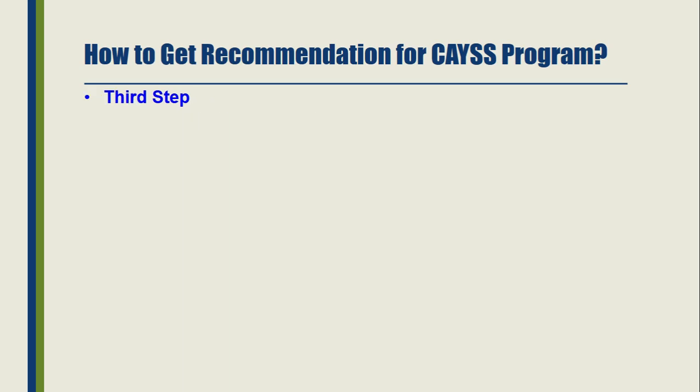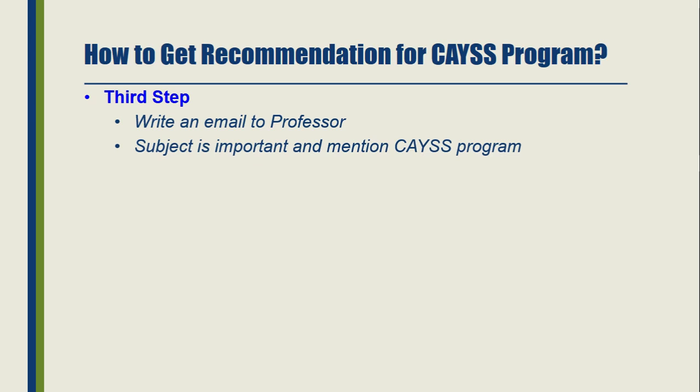The third step in this recommendation process is to write an email to the professor. The subject is important, and mention the CAYSS program in the subject so that your desired professor reads your email, and if he is interested in supervising any scholar in this program, he should recommend you or reply to you.